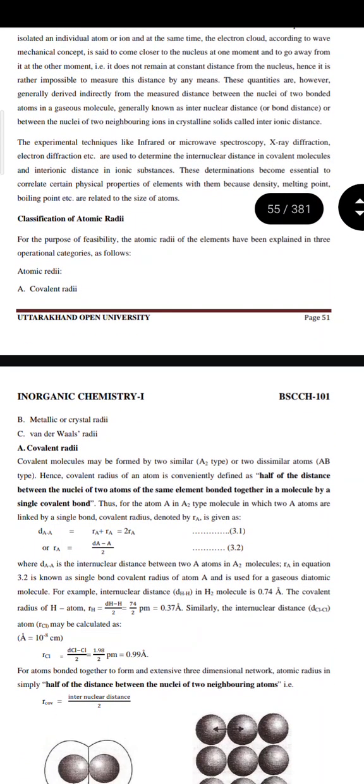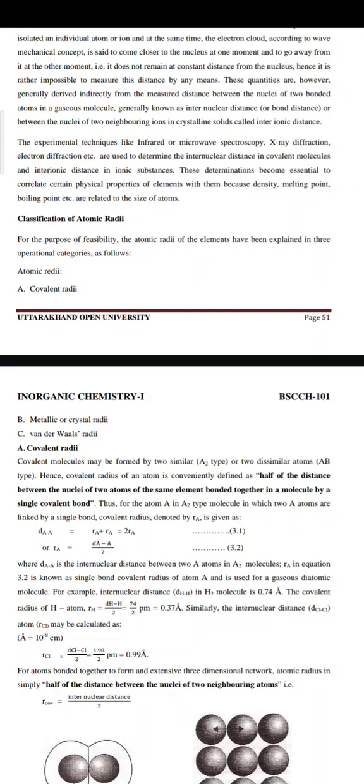Experimental techniques like infrared or microwave spectroscopy, X-ray diffraction, electron diffraction, etc. are used to determine the internuclear distance in covalent molecules and the interionic distance in ionic substances. This determination becomes essential to correlate certain physical properties of elements with them, because density, melting point, boiling point, etc. are related to the size of atoms.